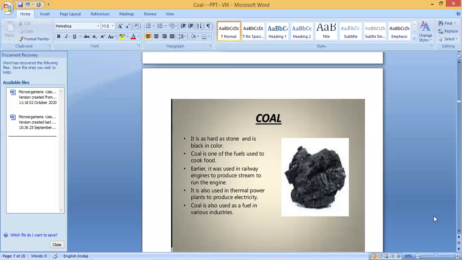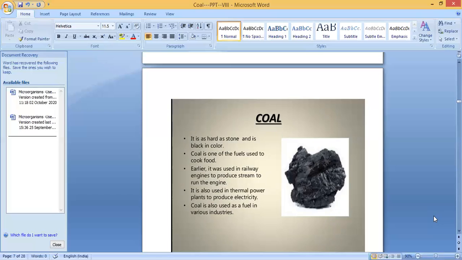Next we're going to see the uses of this coal. It is one of the fuels used to cook food. Second, earlier it was used in railway engines to produce steam to run the engines. So many years back, train engines worked with the help of steam. We get the steam from this coal. It is also used in thermal power plants to produce electricity.